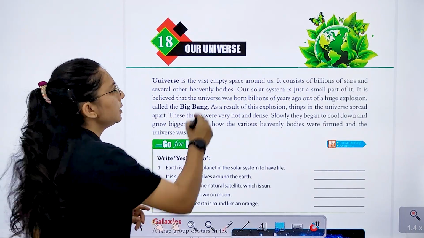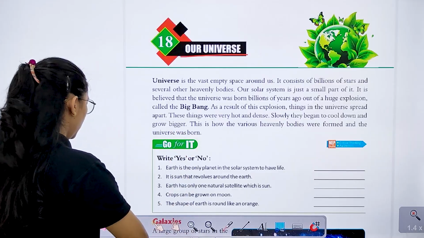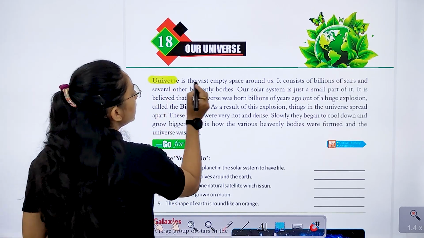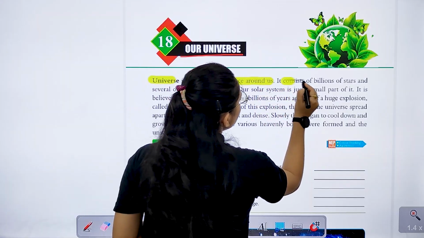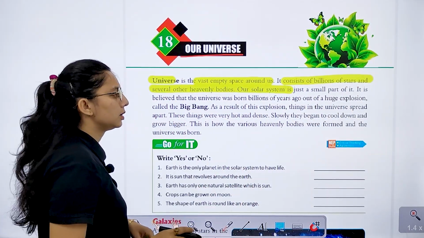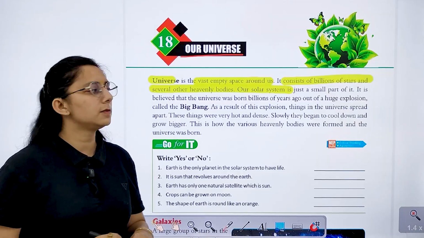Let's start with chapter number 18, our universe. So in this chapter, we will study about the universe. What is the universe? It is the vast empty space around us. It consists of billions of stars and several other heavenly bodies. So our solar system is just a small part.